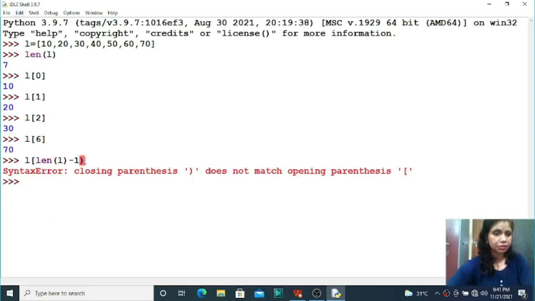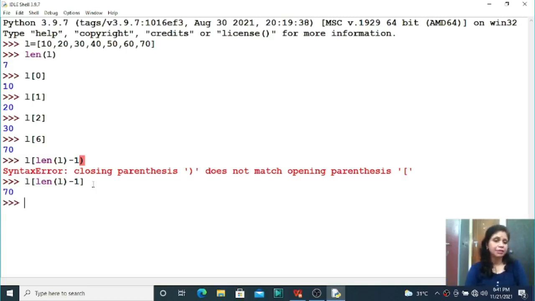So here I have to enclose it in square brackets, students. Instead of square brackets I have used round brackets, okay. So let us use square brackets here, because when you are using the indexing concept, all the time we use square brackets only. So here we will get the last element of your list, that is 70, right students?